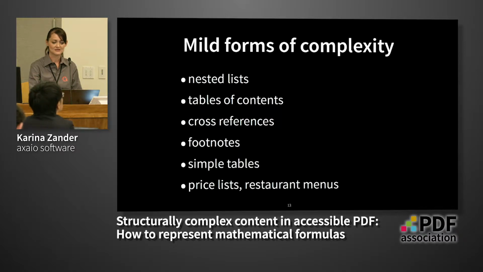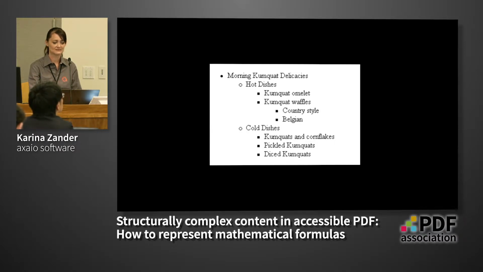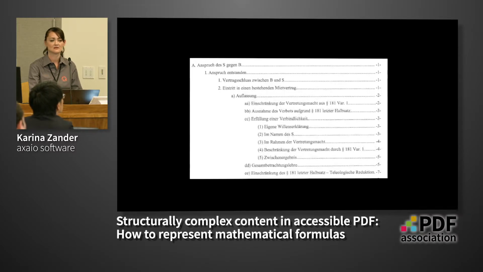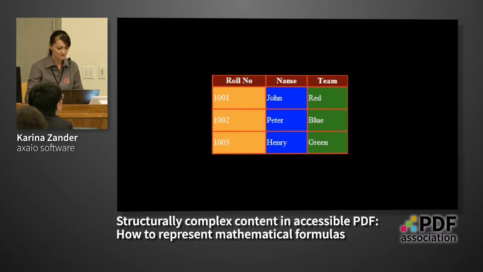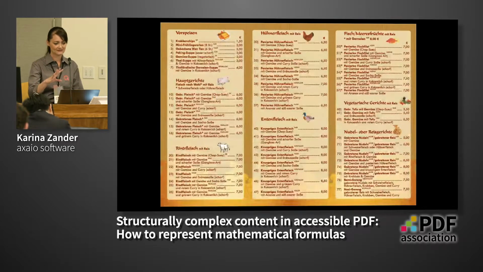Here are also some examples: an example for a nested list, or a table of contents, which is a kind of nested list. A footnote, which is a kind of branching, or an easier table, which consists only of columns, or such a restaurant menu plan. It is linear, but here in this restaurant menu you can jump into an entry and go from left to right, so it is not completely linear. But these were mild forms.